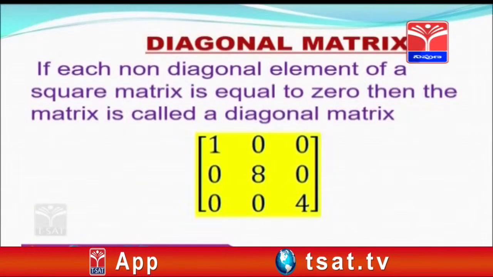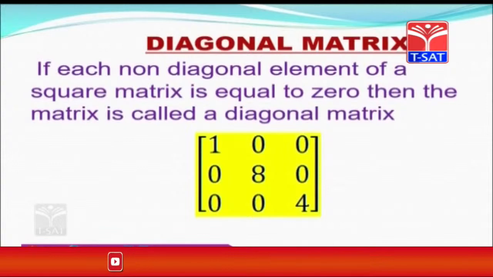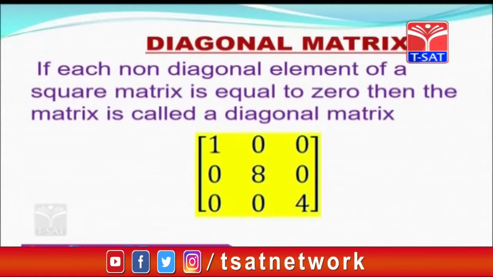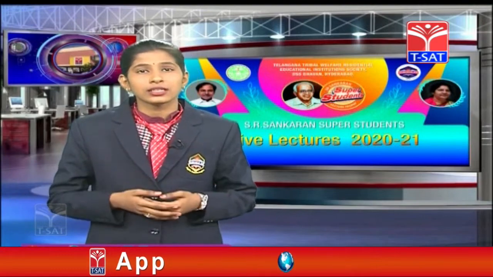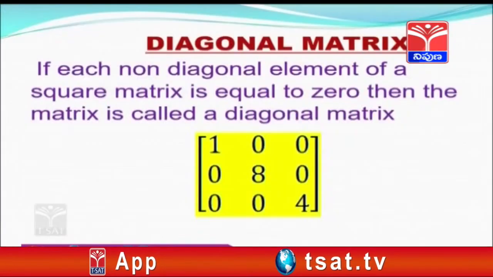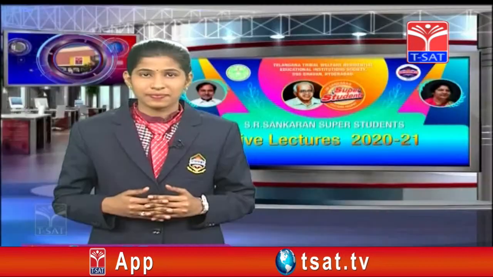Here in the example, all the non-diagonal elements are equal to 0 and the diagonal elements are 1, 8, 4, which are not equal to 0 here, and the number of rows is 3 and the number of columns is 3. So 3 by 3 is the order for this example matrix. I hope you have understood the diagonal matrix.